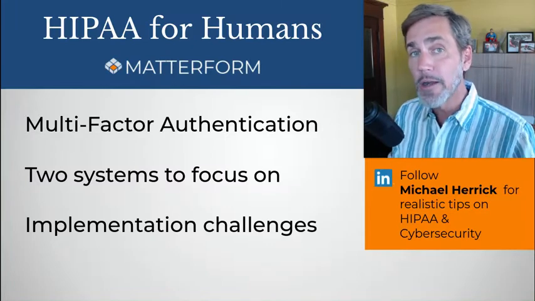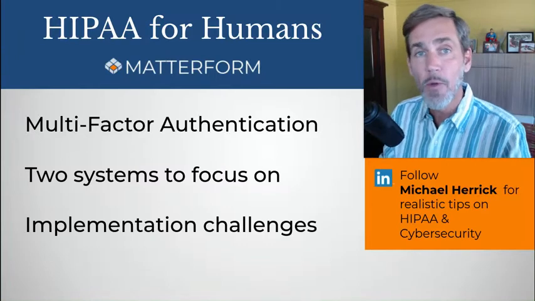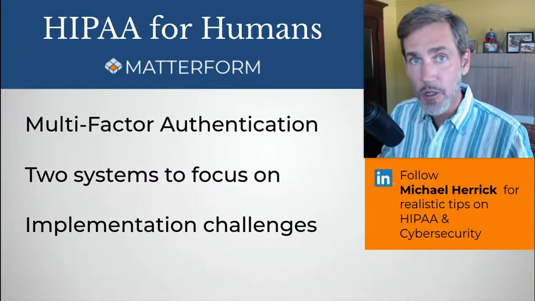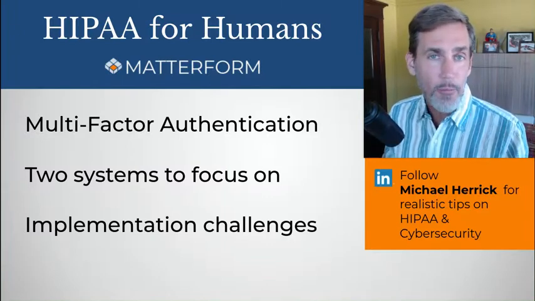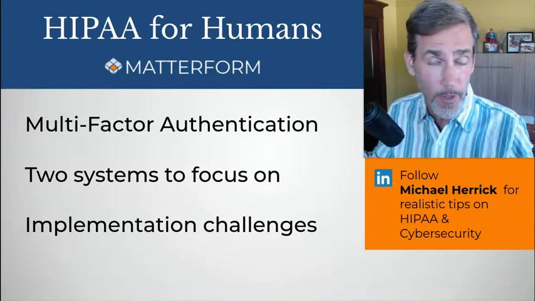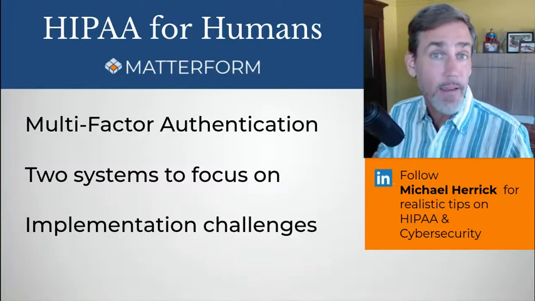For those of you who are in perhaps a more traditional non-cloud environment, that leads me right into the second system that you should focus on. If you have a traditional IT infrastructure with on-premises servers, you probably have access to those servers from outside the office environment, right? From the internet. And you're probably protecting that access with something like a VPN.